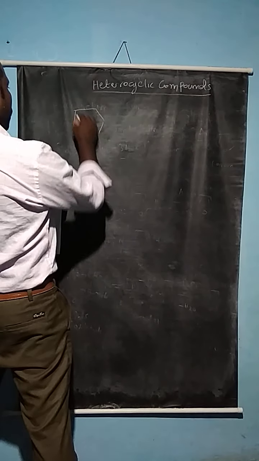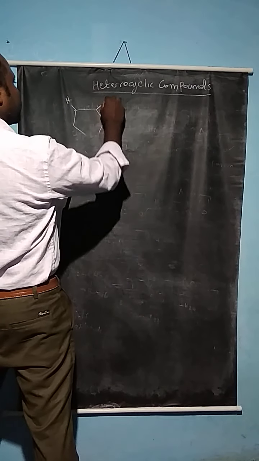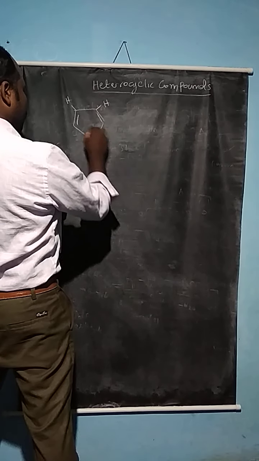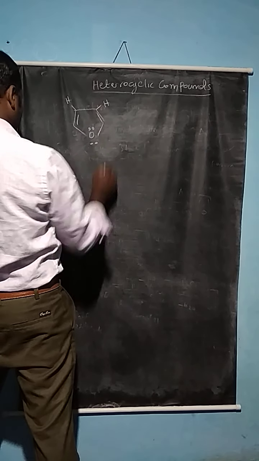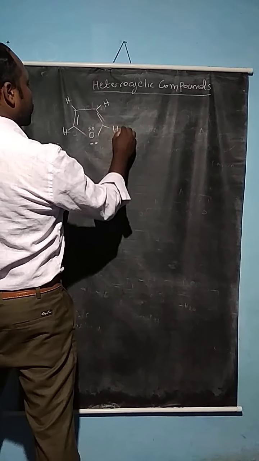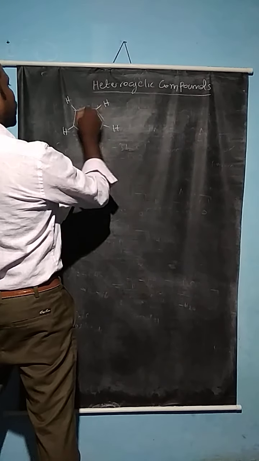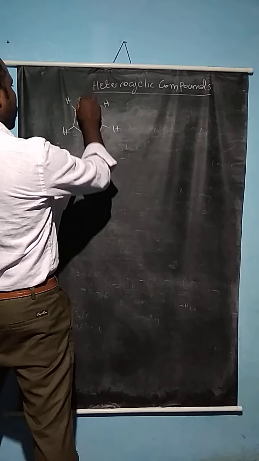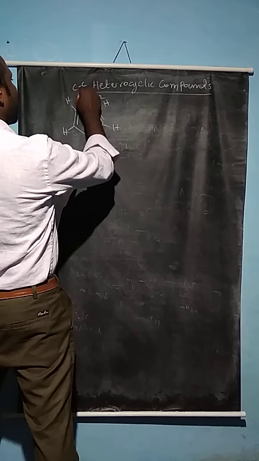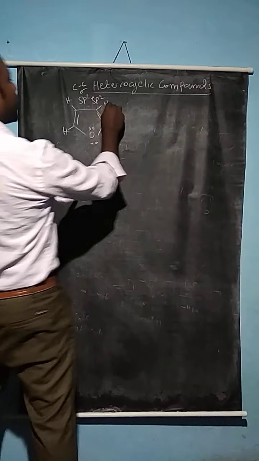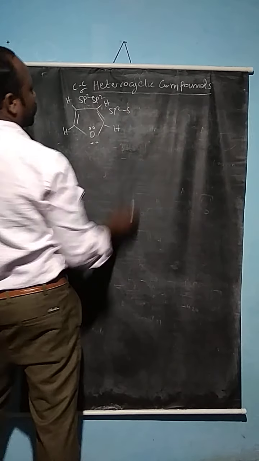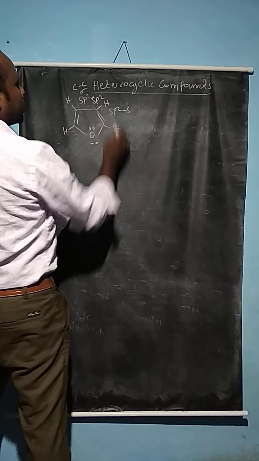Here the carbon which contains the hydrogen atom, here the double bond, and the oxygen atom is present. The lone pair of electrons is also available. So here also a hydrogen atom. See, these carbon-carbon bonds are sp2 carbon-carbon sigma bonds. So here the carbon-hydrogen sigma bond, sp2 s.